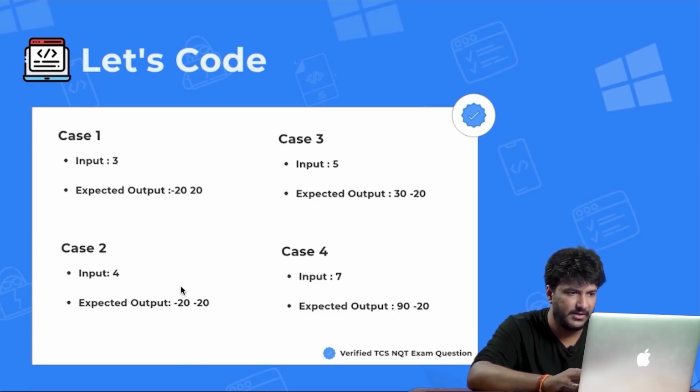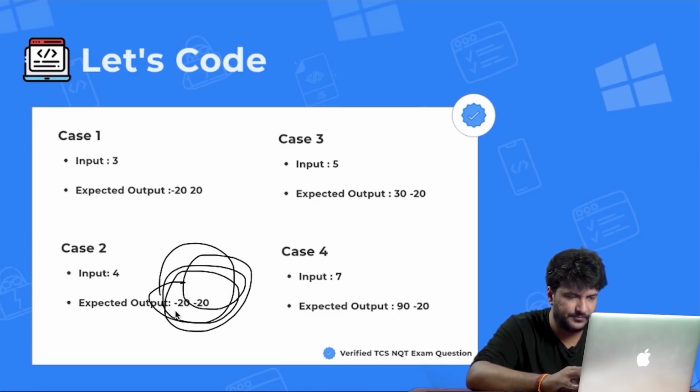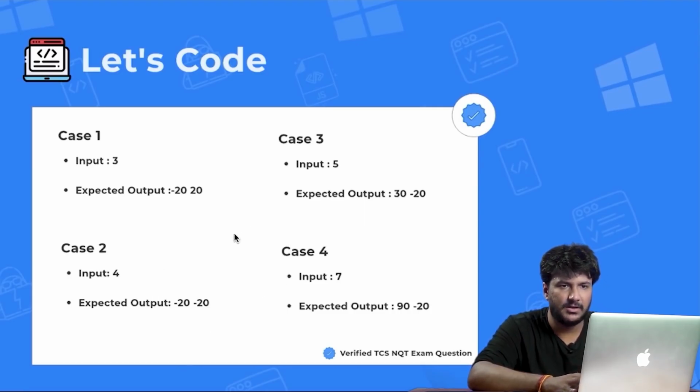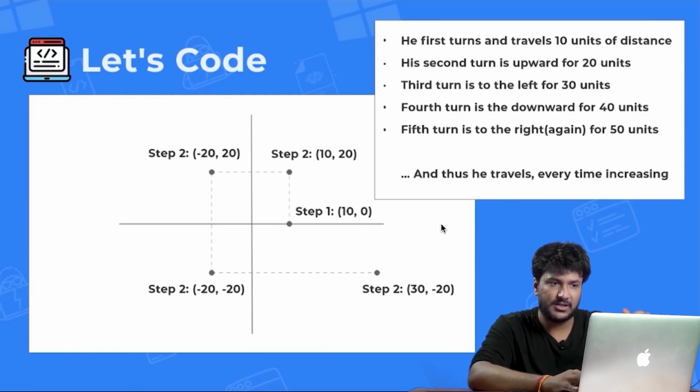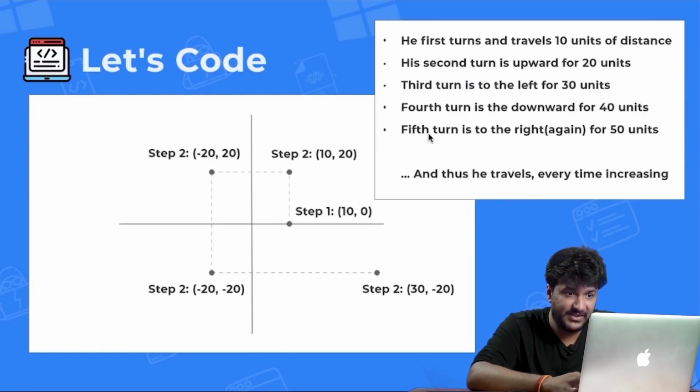If you can check, this is essentially here. All right, so moving further. Then again, for the fifth step, the fifth turn is to the right again. So right of the origin is basically this direction, right? So right again, in this case 50 units. So the x value will change, the y value will remain the same. So minus 20 plus 50 is equal to 30, right?